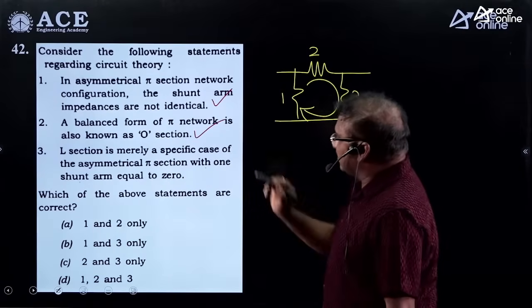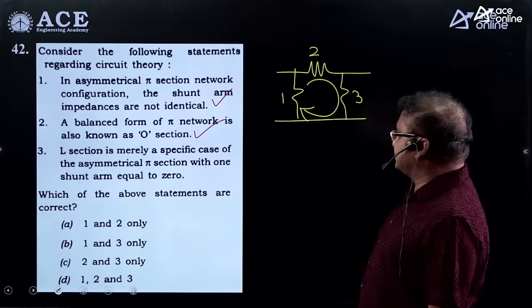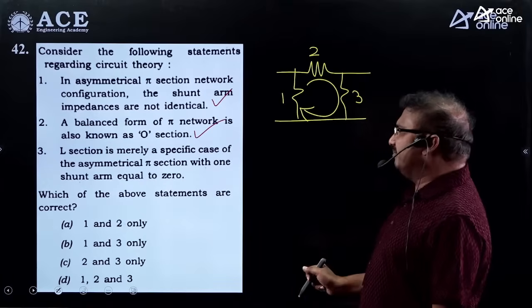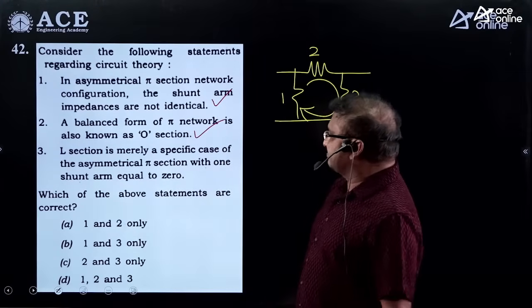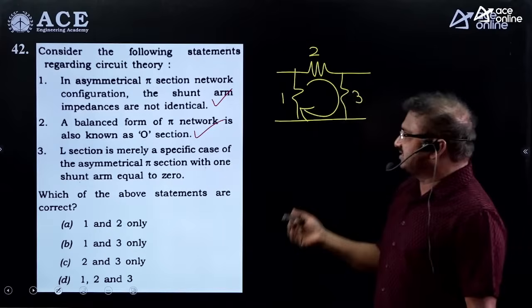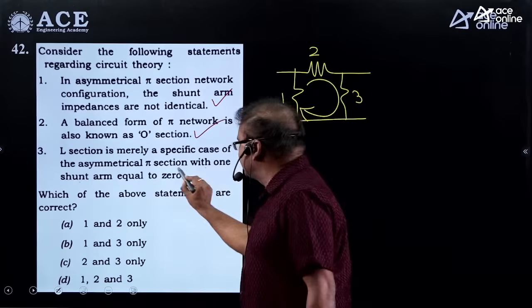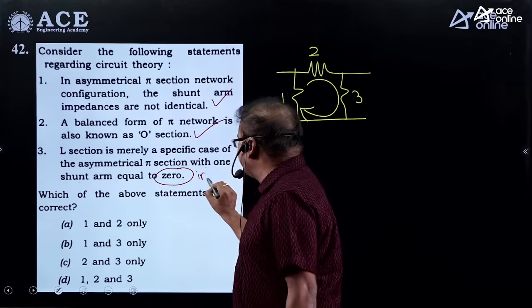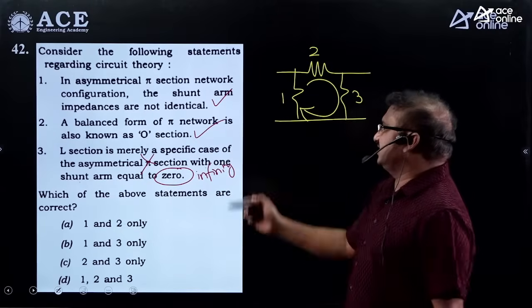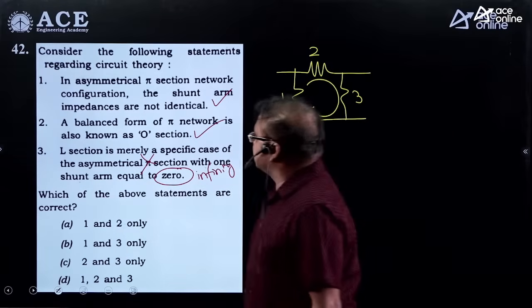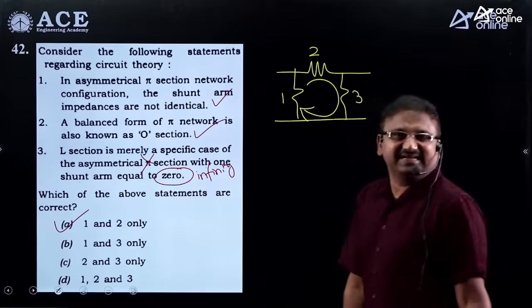And the third one is: L section is merely a specific case of asymmetrical pi section with one shunt arm equal to 0. But here, the L section is a specific case of asymmetrical pi section with one shunt arm not equal to 0; it should be infinity. That's why this is not correct. As per that, which of the following statements are correct? 1 and 2 are correct. Option A is the correct one.